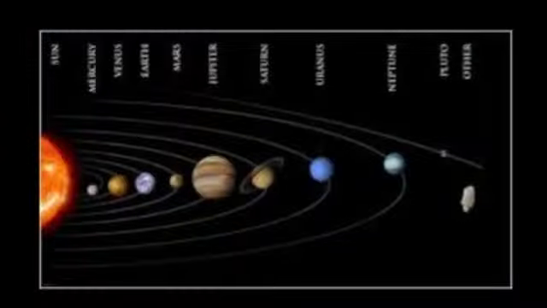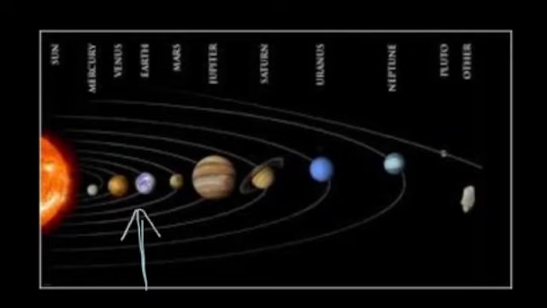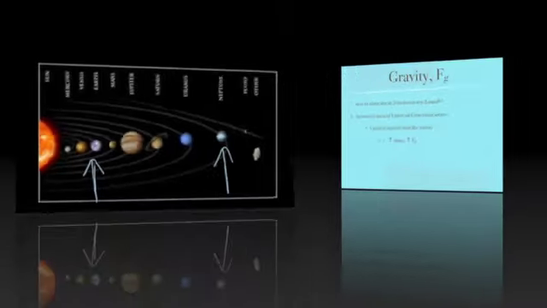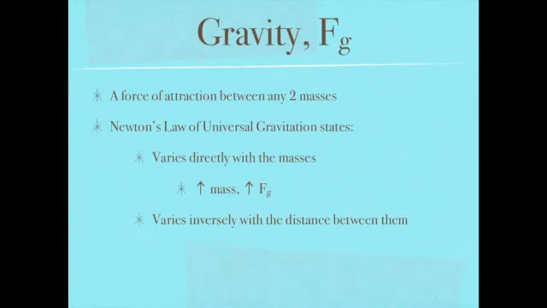We also know that an object's distance makes a difference in the amount of gravitational attraction. Look at Earth compared to Neptune. Earth is much closer to the Sun than Neptune, so the Sun will have a stronger gravitational pull on the Earth. Therefore, Newton's law of universal gravitation tells us that gravity varies inversely with the distance between the objects, meaning the greater the distance, the smaller the force of gravity.